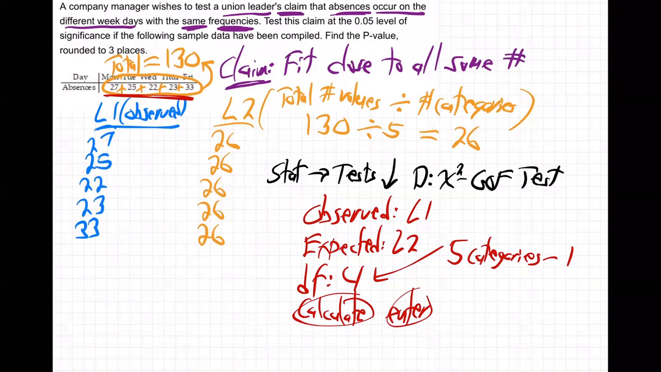And then when you do, on this one, I get a p-value. That's what they're asking for, right? Find the p-value. I get a p-value of 0.571 rounded to 3 places, 0.571. And so there we go.